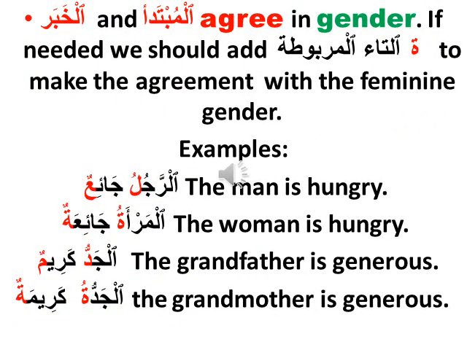The Mubtada and the Khabar agree in gender. If needed, we should add a ta marbota to make the agreement to the feminine gender. Here are a few examples. Ar-rajulu ja'i'un, the man is hungry. In the feminine version, al-mar'atu ja'i'atun, the woman is hungry. We added a ta marbota to the end of the Mubtada and the Khabar.